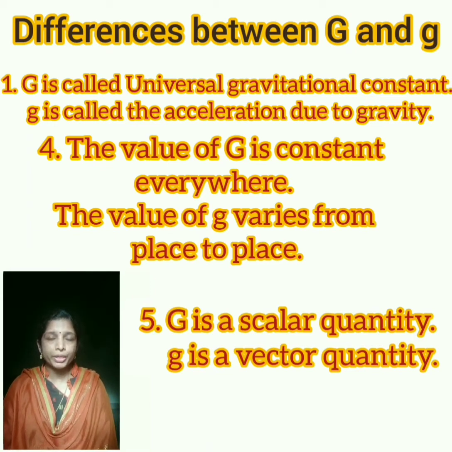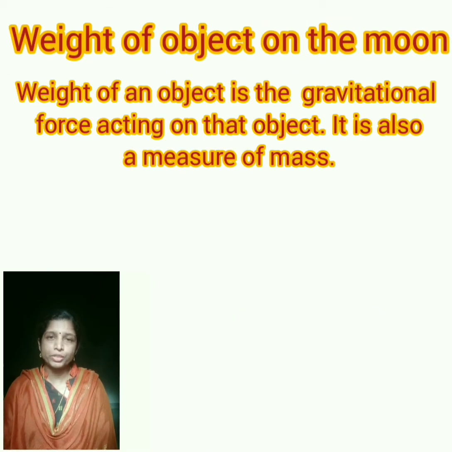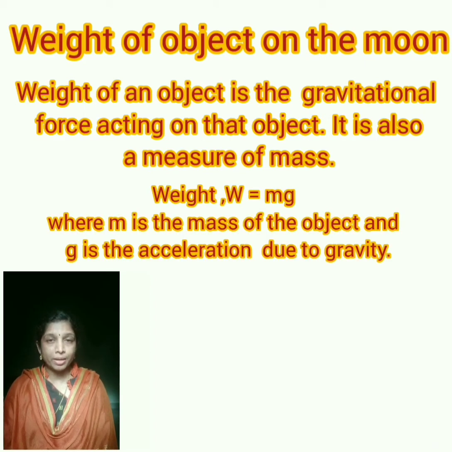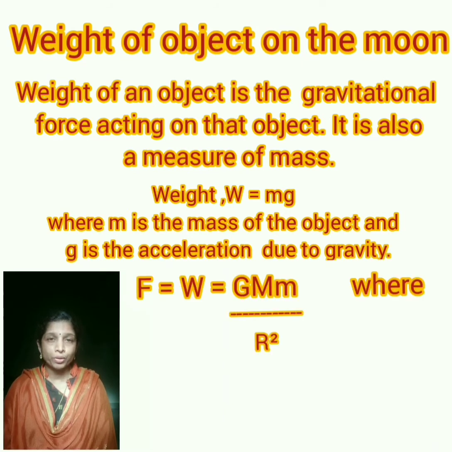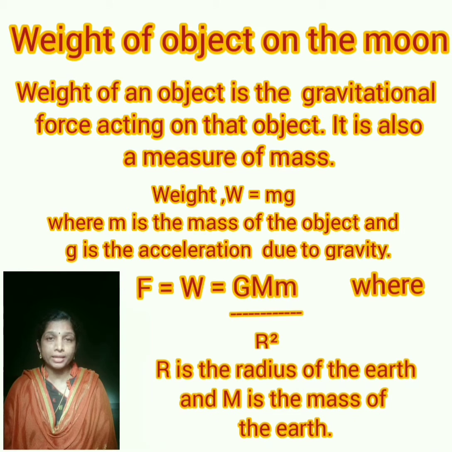Now you already know weight of an object on the surface of earth, W is equal to mg, where m is the mass of the object and g is the acceleration due to gravity, right? And the same gravitational force based on universal law of gravitation, we can write it as F or W is equal to capital G capital M small m divided by r square, where r is the radius of the earth and capital M is the mass of the earth.